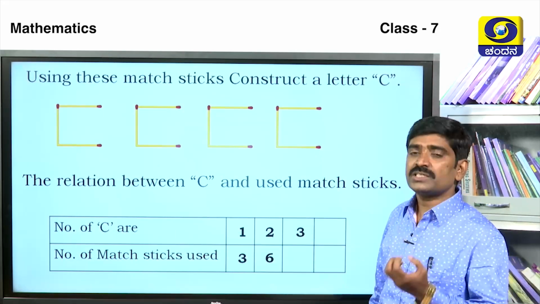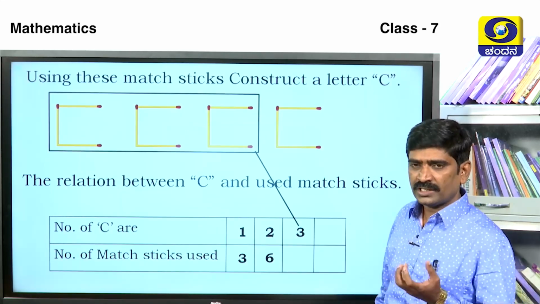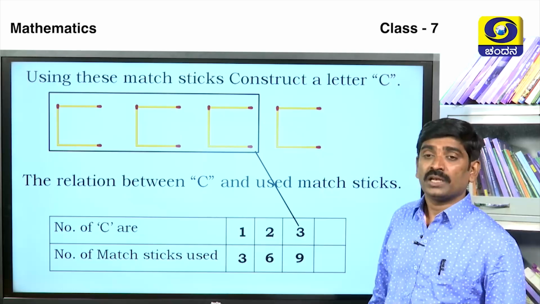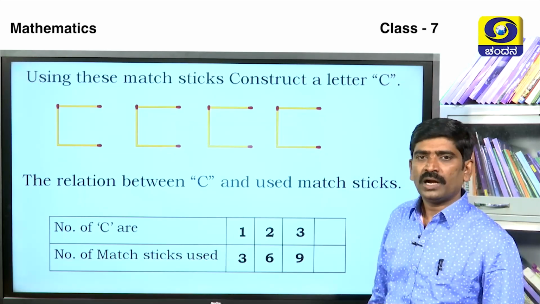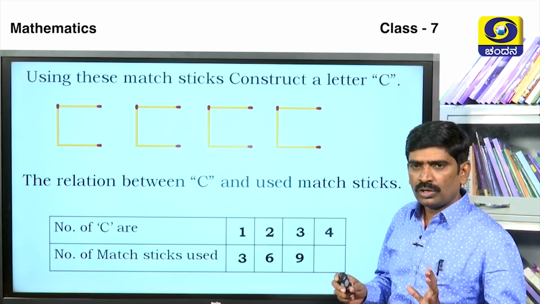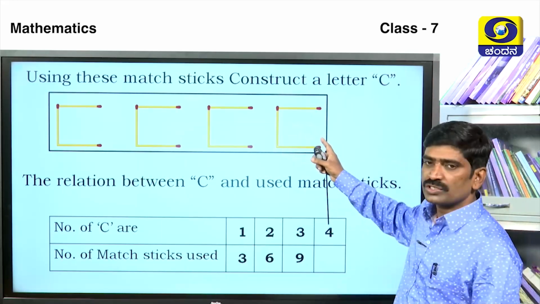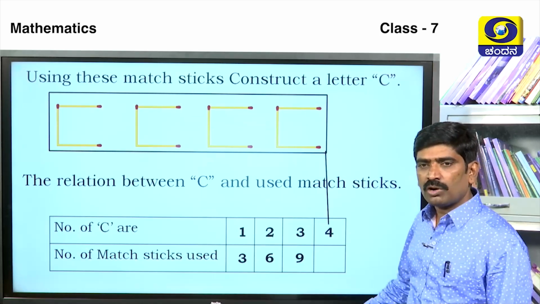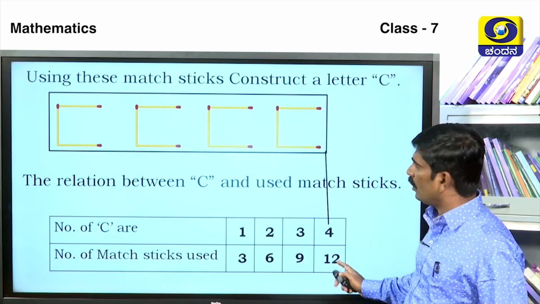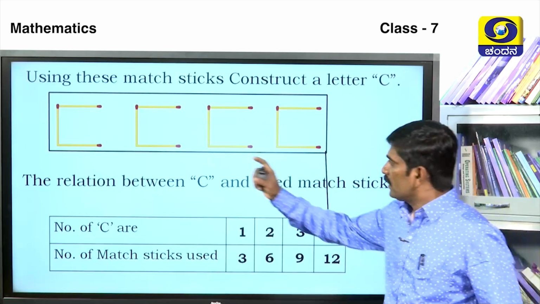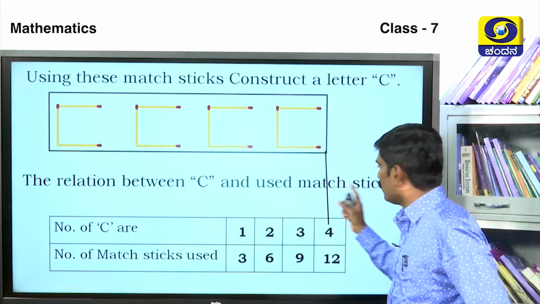Next, 3 C's are here. Therefore, how many matchsticks are used? 9 matchsticks are used. And if we construct 4 C's, the number of matchsticks used is 12. If you compare these, you will understand the relation between C and the matchsticks used.